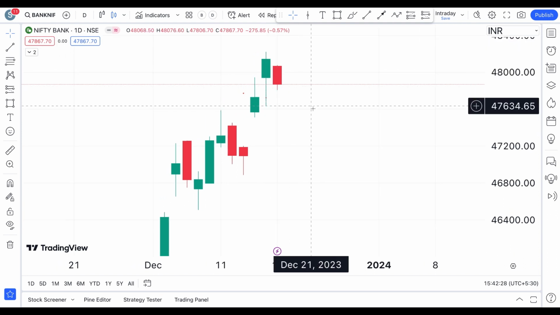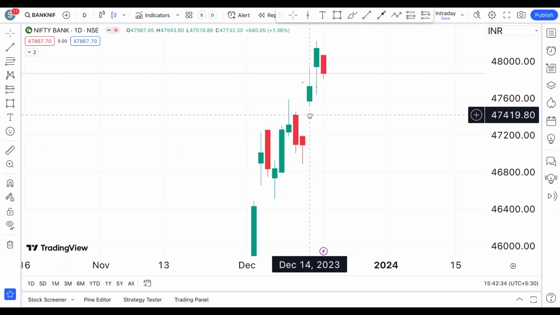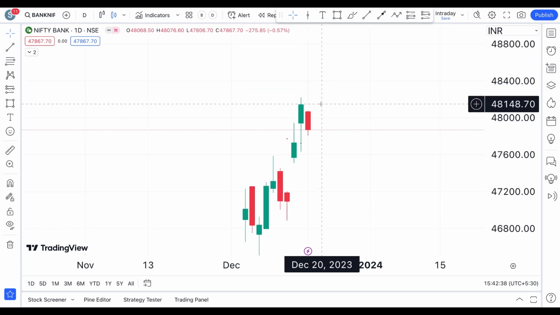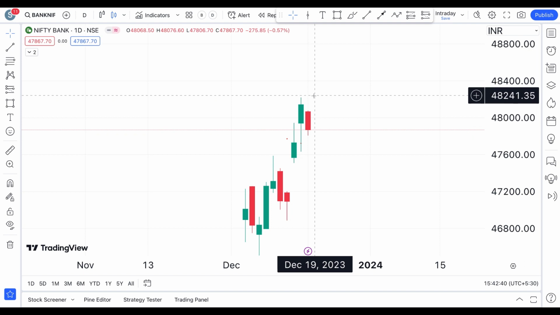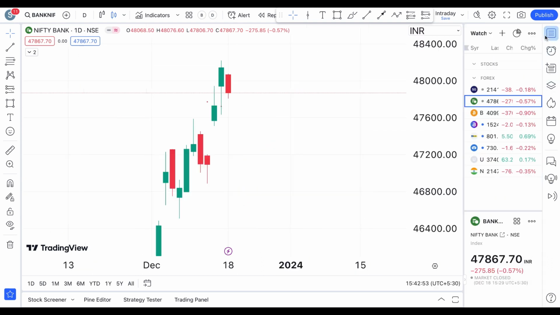Here on a daily time frame it's looking a bit negative because of this bearish candle. We don't know whether it is going to sustain this bearish momentum, or close above this point and again go to the all-time high. Yeah, so that is about the Bank Nifty.